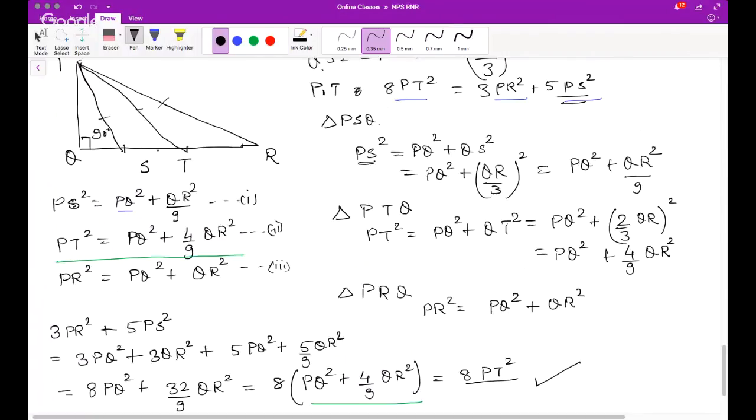And thankfully, all the bases were related to each other, because S and T were trisecting the base. So hence I can get a relationship where all the 3 hypotenuses can be expressed in the same base and altitude. Then we expressed that, and we started with RHS and ended up with LHS. Got it? So this is how. The moment you see squares and triangles and right angles, then you know it is a case of Pythagoras theorem.